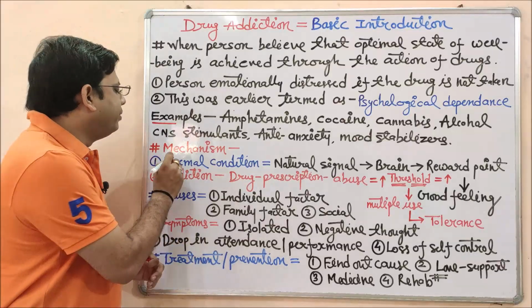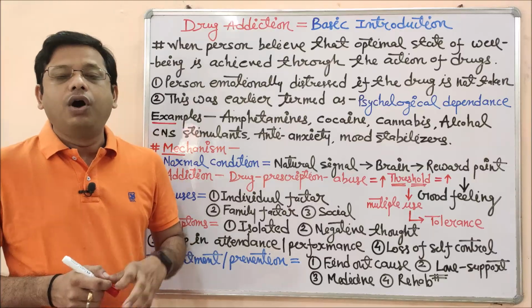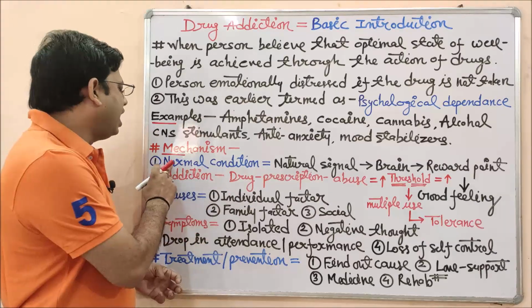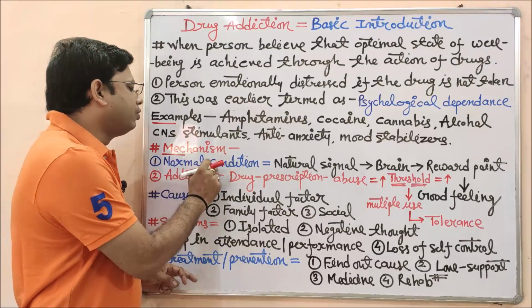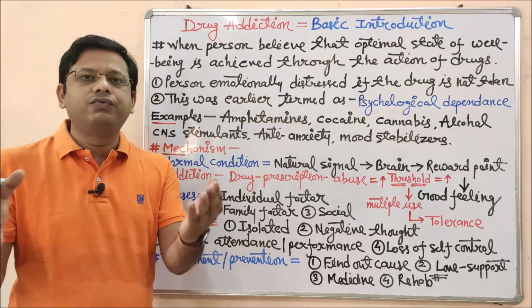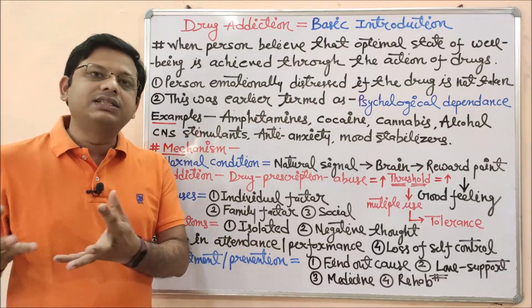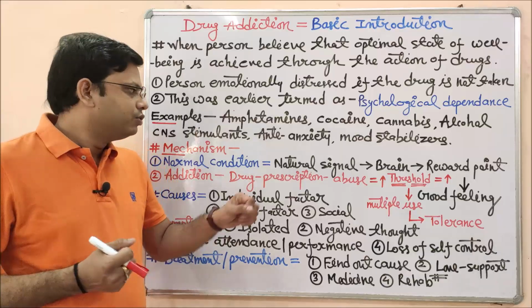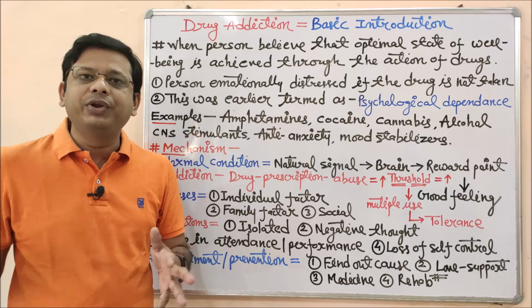Now next is the mechanism of action: how we feel pleasure and how the addiction to any drug takes place. So see, I am going to explain it with respect to two conditions. The first one is the normal condition. It's for me, it's for you, it's for all of us. Why do we feel happy? What is actually happening when we feel happy? So this is a natural signal. Natural signal means all those things which are happening all around us.